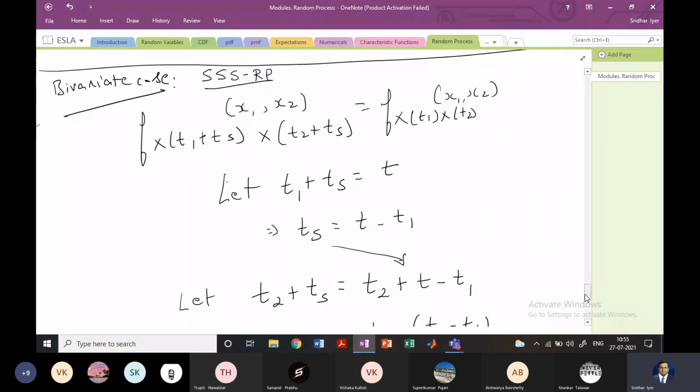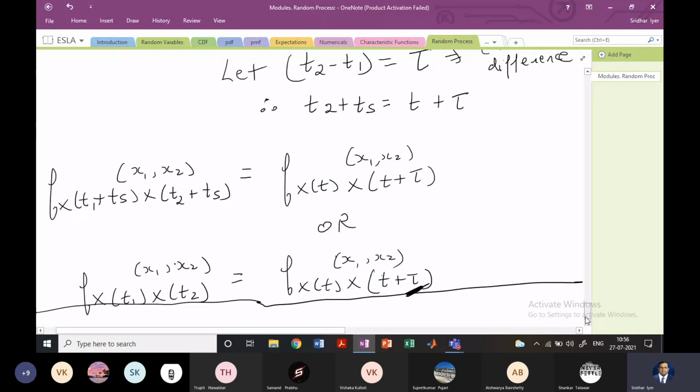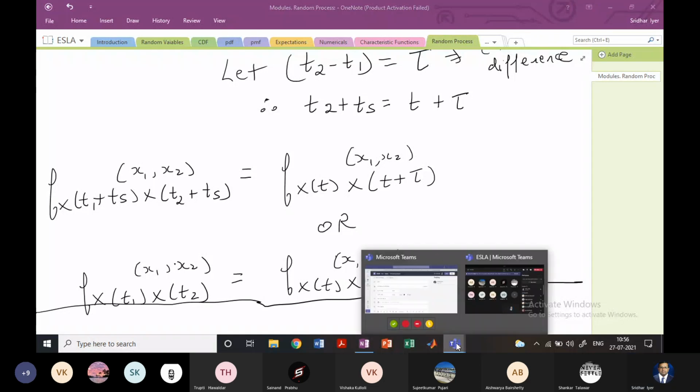Then we'll look at addition and multiplication of random processes: what happens if two random variables are multiplied or added. And after that, the last part will take us towards frequency, where we will apply the Fourier transform and see what happens to random processes in the frequency domain.